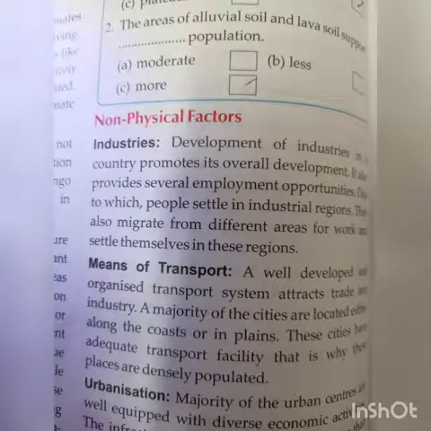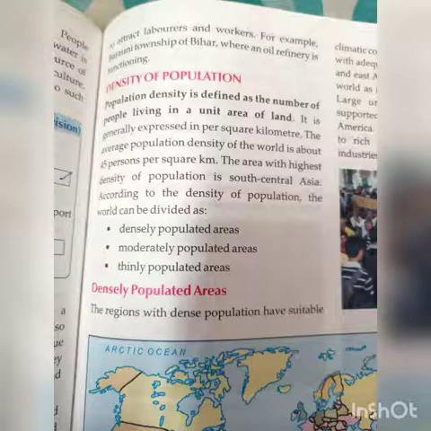The next one, non-physical factors: industries, means of transport, urbanization, government policies. These four come under non-physical factors. Next, we are going to see density of population. Population density is defined as the number of people living in a unit area of land. It is expressed per square kilometer.